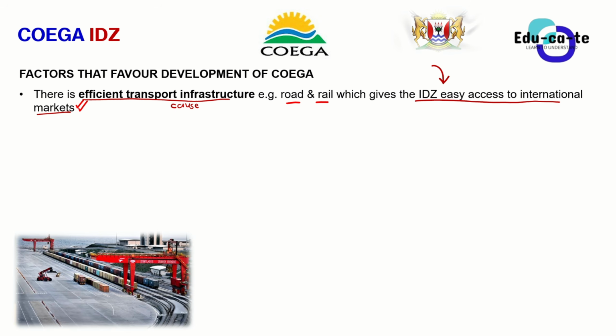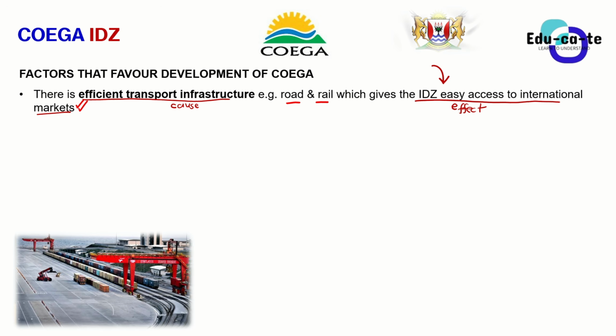Because if you just say there is efficient transport infrastructure, so what? What does this have to do with development of the Coega IDZ? Nothing. You have to make sure that you always link everything to the Coega IDZ by using the cause and effect style of answering.